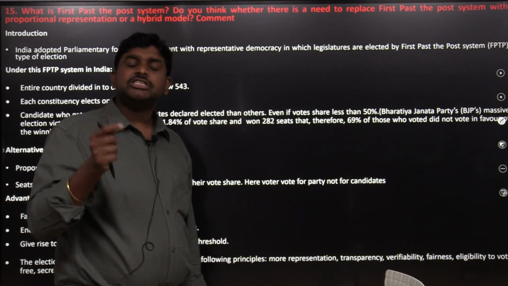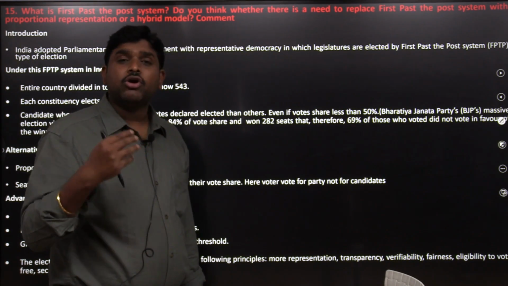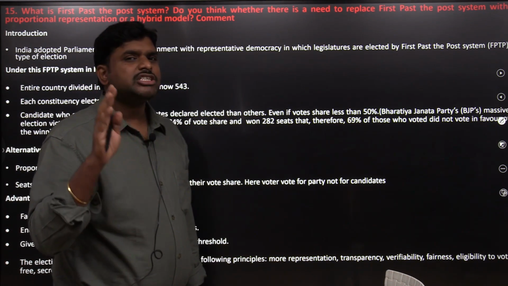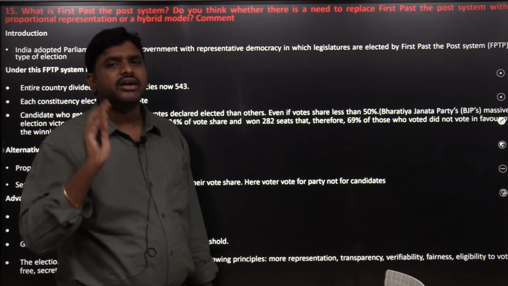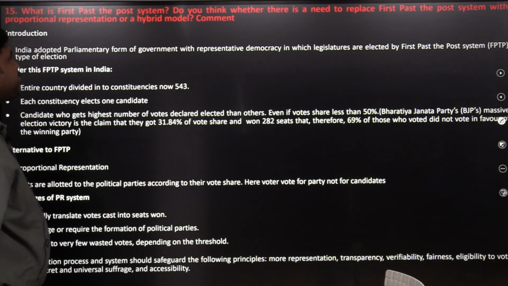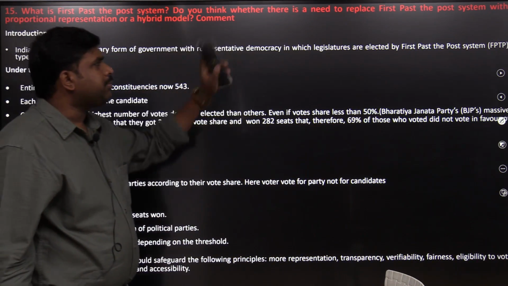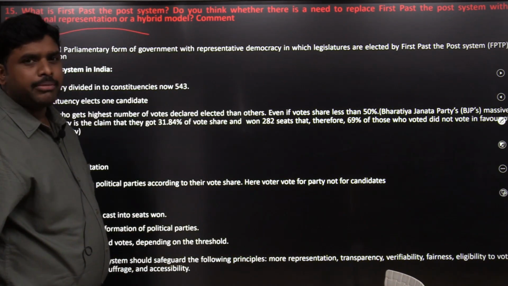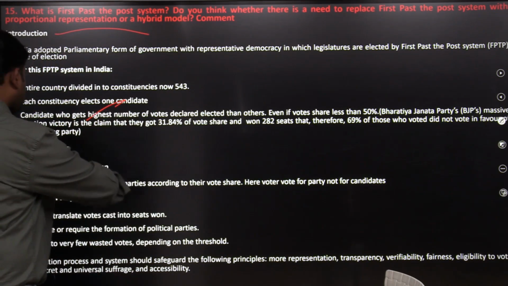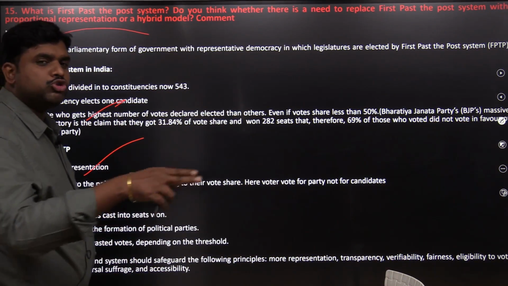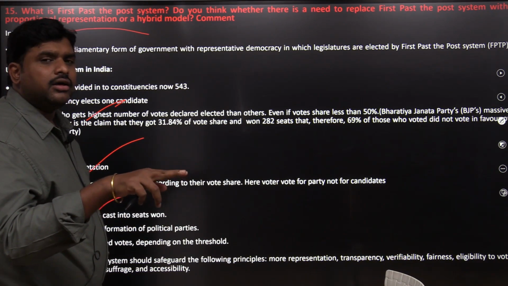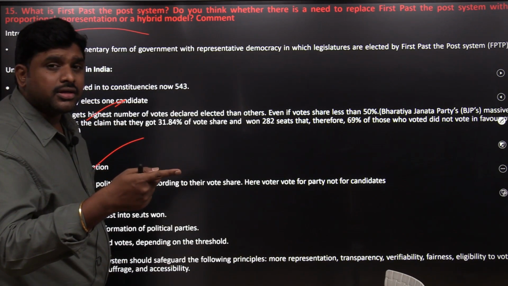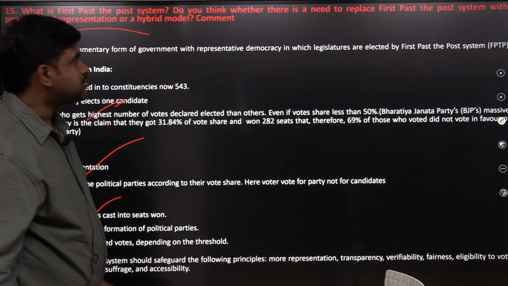In a country like India, the first past the post system is very easy because the literacy rate and the empowerment are not up to the levels. For the time being, the first past the post system is more recommendable for a country like India. Do you think there is a need to replace the first past the post system with proportional representation or a hybrid model? Yes. Hybrid model means both together, FPTP and PR, proportional representation together. Proportional MLC elections, those are proportional representations.